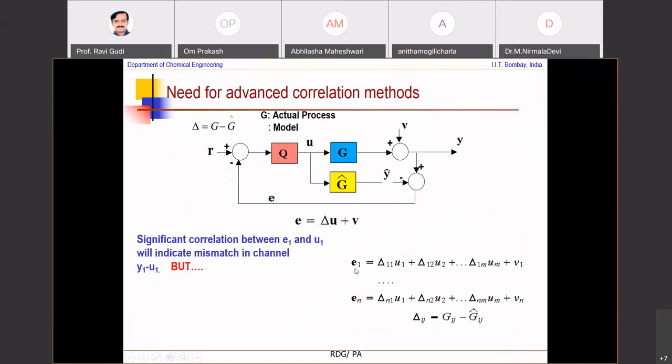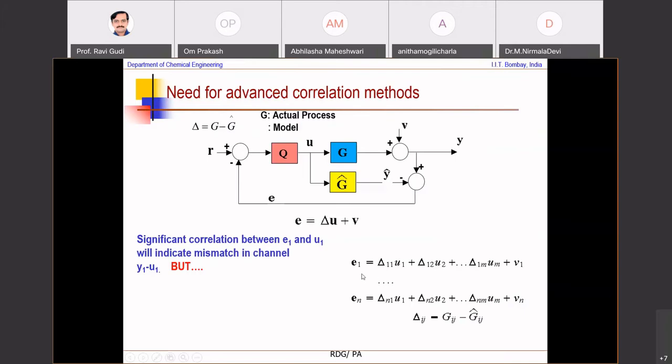For example, here, since U1 and U2 emanate from the same controller, they are correlated amongst themselves. The mismatch may exist only in delta 11 and not in delta 12, but because U1 and U2 are correlated with each other, delta 12 will also show up as something that has a mismatch, which is not a correct interpretation.